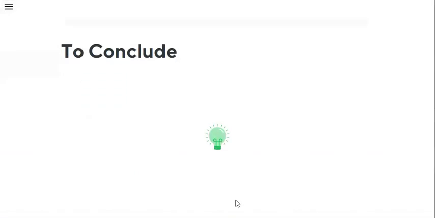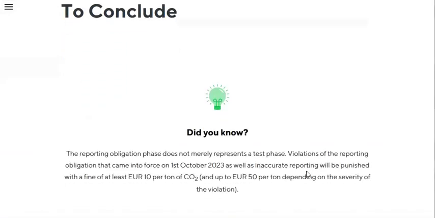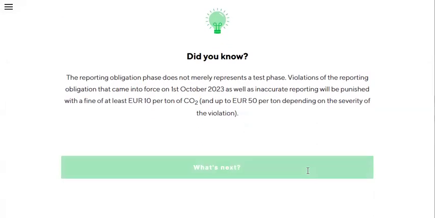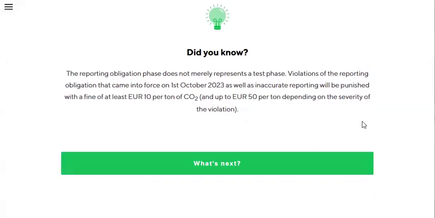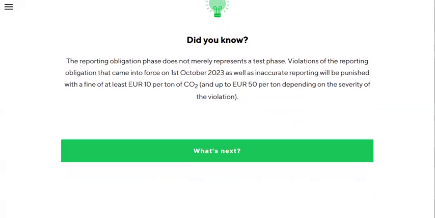To conclude, did you know? The reporting obligation phase does not merely represent a test phase. Violations of the reporting obligation that came into force on October 1st, 2023, as well as inaccurate reporting, will be punished with a fine of at least €10 per ton of CO2, and up to €50 per ton depending on the severity of the violation.